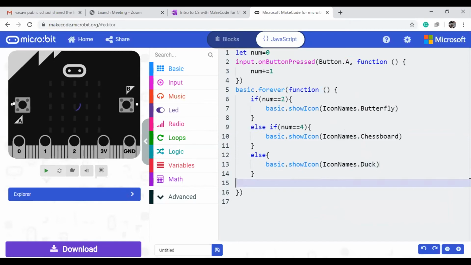Now if you see here, I wrote something. See, now the else condition is working, that's why it is showing that one. If I press the A button one time only, there is no condition for 1. If I press it twice, then it shows the butterfly. Now if I press one more time, do you know which condition is working? The else condition, because the if condition is number equal to 2 and the else if condition is number equal to 4, so these two are not satisfied, and only else is executing. If I press one more time, then it shows the 4. Like this way we can use the if else blocks.